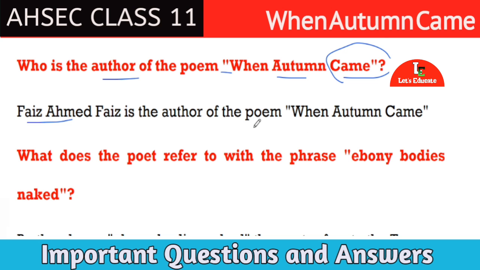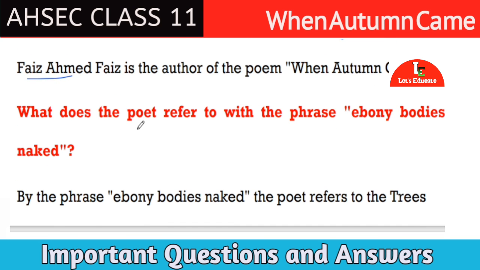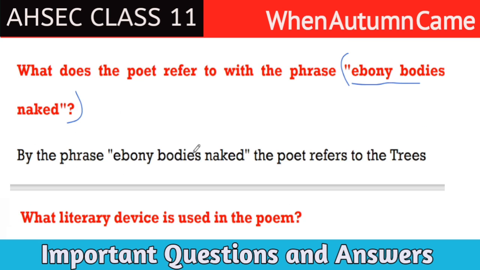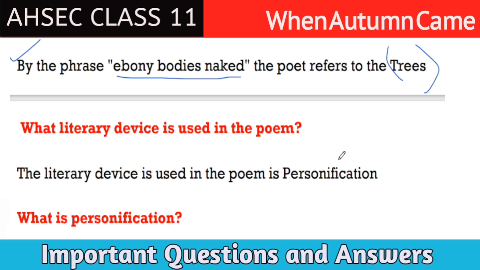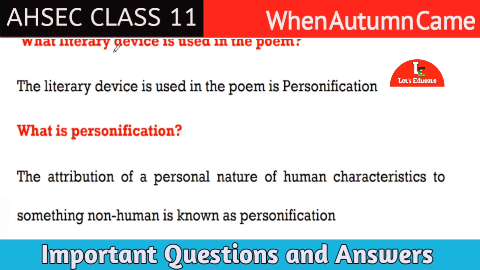Next question. What does the poet refer to with the phrase ebony body naked? This is a line of the poem. So, what does this line mean in the poem? Answer is, by the phrase ebony body naked, the poet refers to the trees. Okay. Next question. What literary device is used in the poem? Answer is the literary device used in the poem is personification.